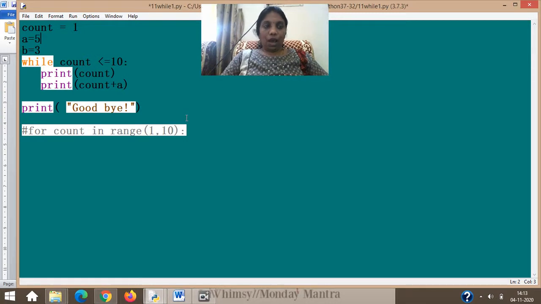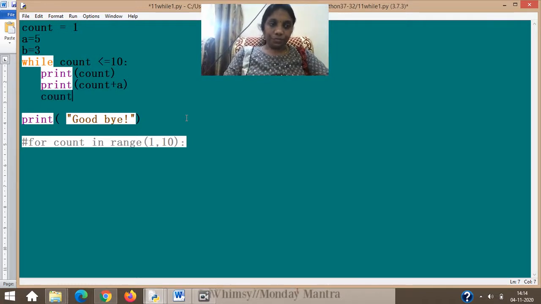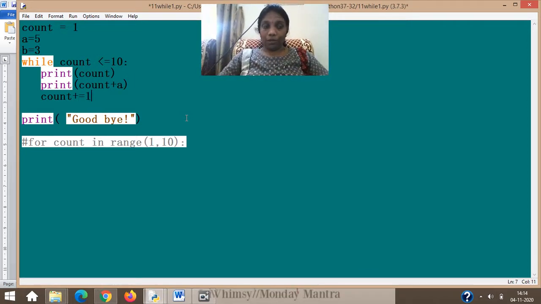See, count is not going to change from the first value 1 in a while loop unless you change it. So you have initialization of the counter variable. You are using the counter variable to check the condition. You are printing the block of statements. Two statements are there, and it is important that in the next line you write count equal to count plus 1, or count plus equal to 1.